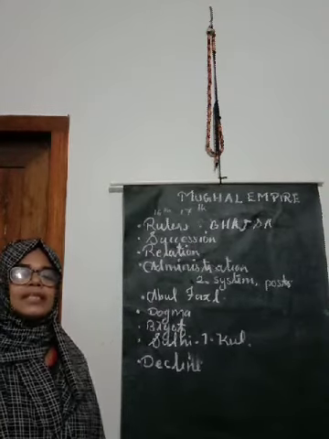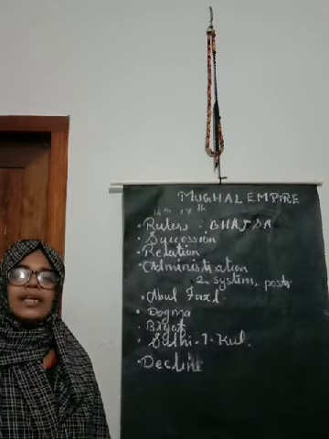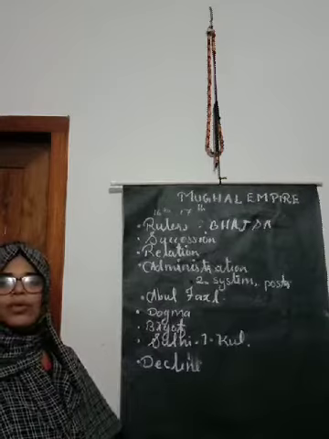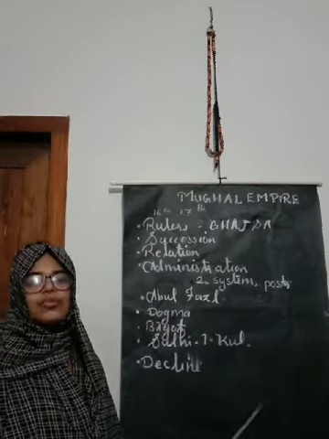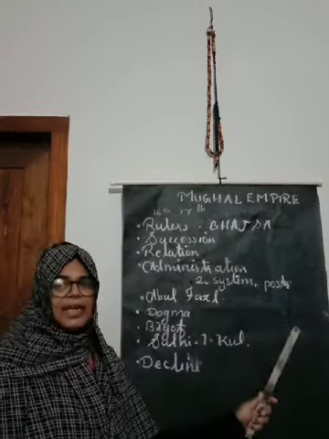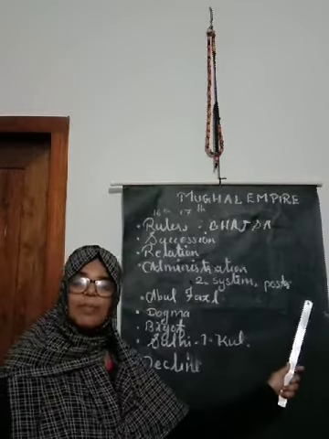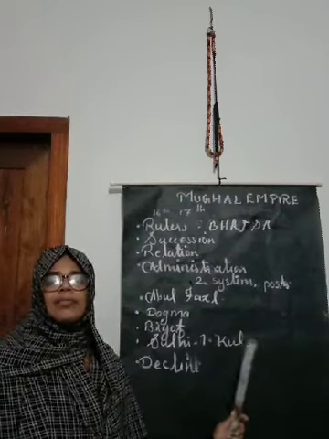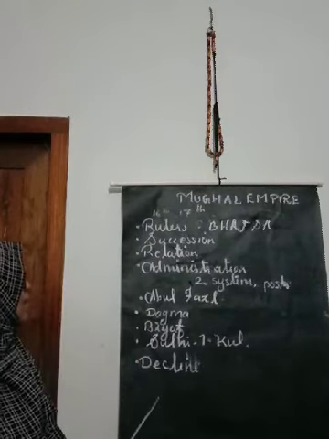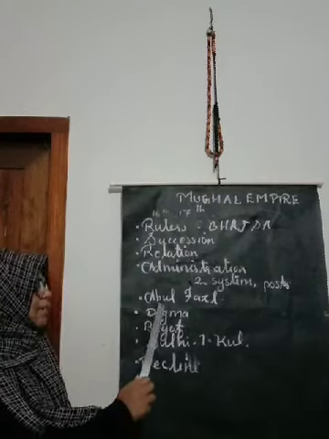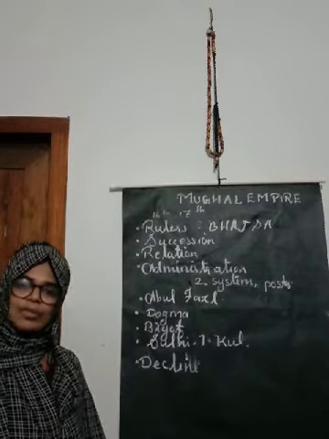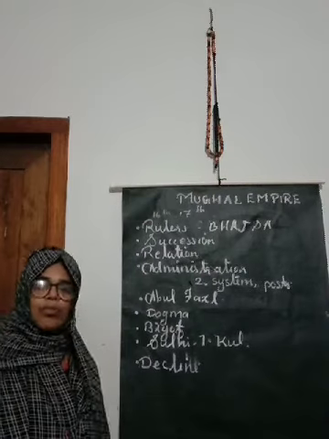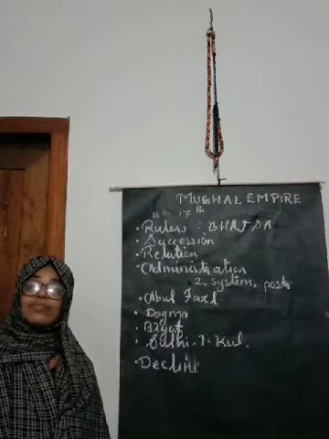Zamindari system, Jagirdari system and Mansabdari system. And in this administration today we are going to discuss a little area about the important posts, important offices under Mughal administration. Then we have to learn a little about Abul Fazl, a famous courtier and a friend of Akbar the Great, the most powerful and the most famous ruler